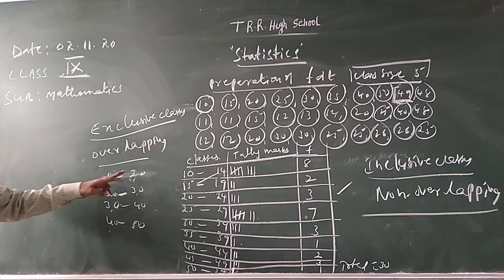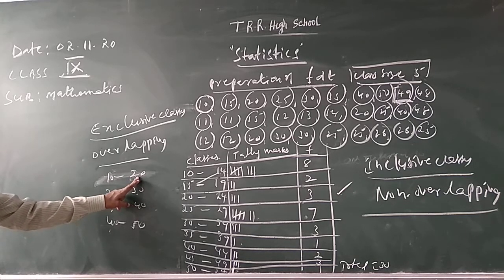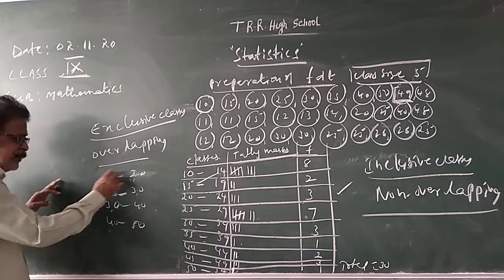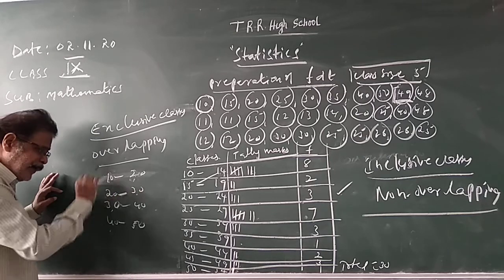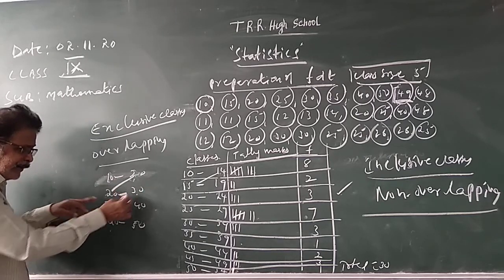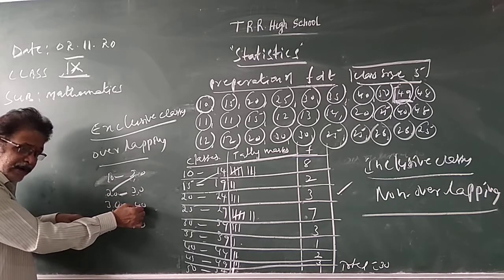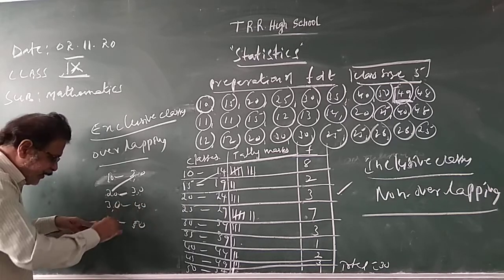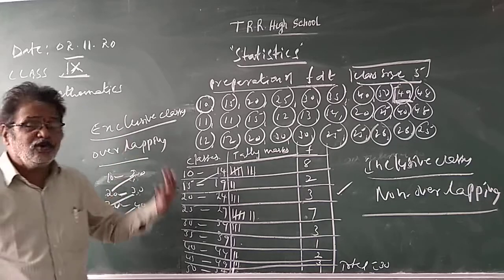Exclusive classes means the upper limit of a class is the same as the lower limit of the immediate class. The first class, 10 to 20: the upper limit is 20, and the immediate class's lower limit is also 20. The second class upper limit is 30, the third class lower limit is 30. The third class upper limit is 40, the immediate class lower limit is 40. Like this. If they are repeated, they are exclusive classes.